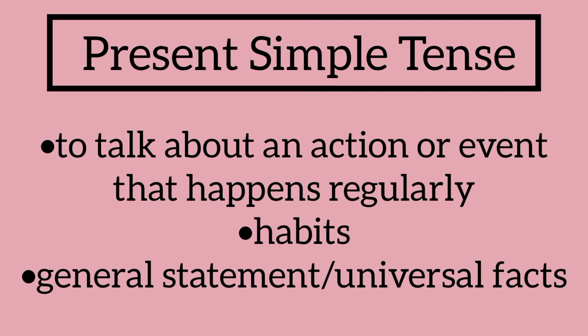We use simple present tense to talk about an action or event that happens regularly, or you are giving a general statement. For example, I eat mangoes. It's a general statement that is true for you. You eat mangoes maybe on a regular basis or whenever you get time. It's simply something that you do. Simple present tense could be used to talk about your habits or any universal fact.